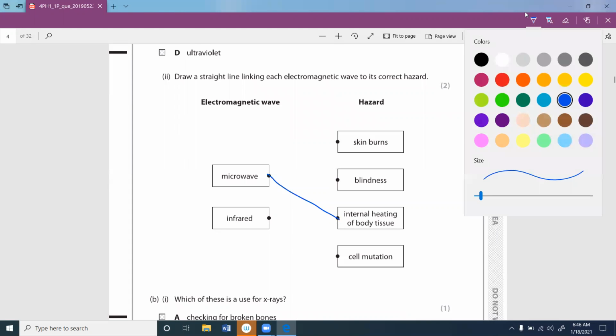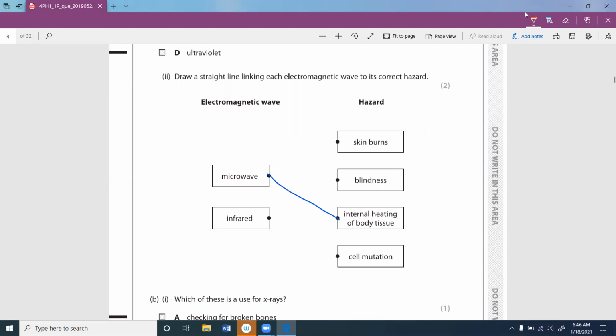Then the next one, infrared. IR does not cause that much of a hard problem. Temporary blindness can come from ultraviolet, but infrared won't make much of a hazard; it just makes some small skin burns.